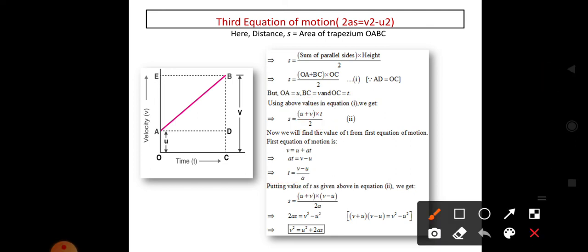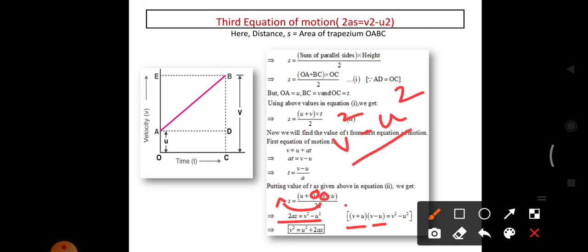When the 2A comes to the left side, 2AS equal to U plus V into V minus U. Here the V term is plus and the U term is minus. So V square minus U square, we can write as V plus U into V minus U. This is a standard formula: V square minus U square equal to V plus U into V minus U. So from this the U square will come to the other side. So V square equal to U square plus 2AS. This is the third equation of motion.